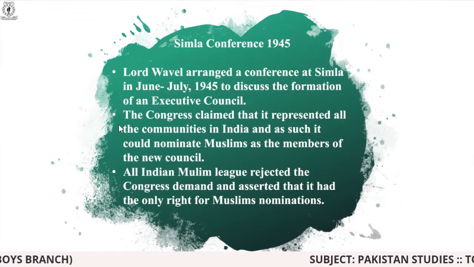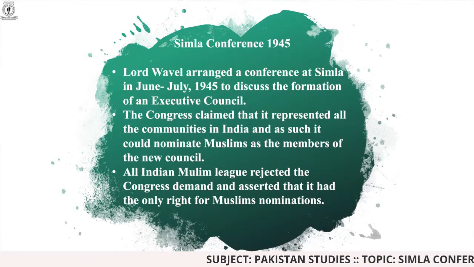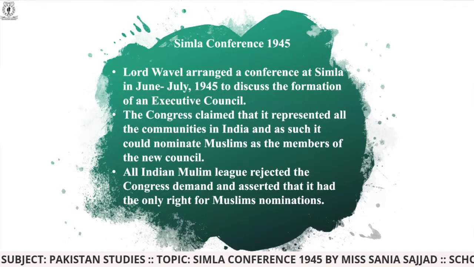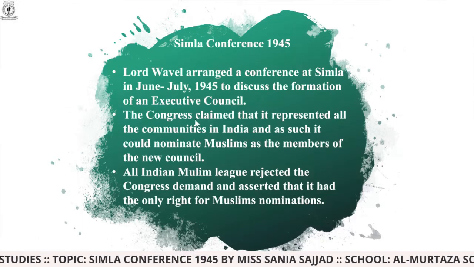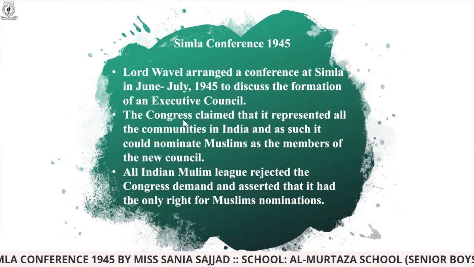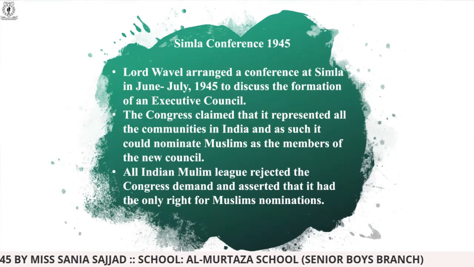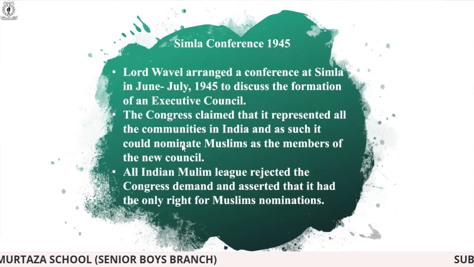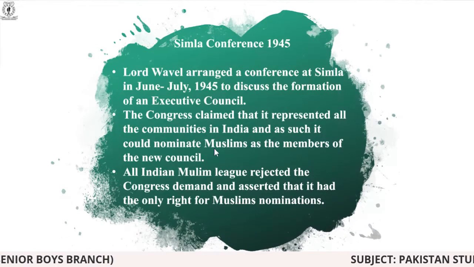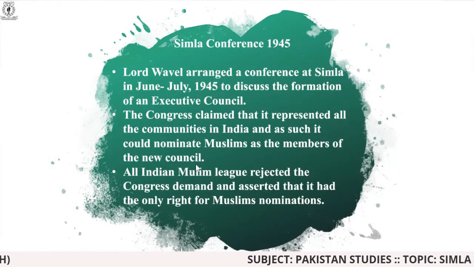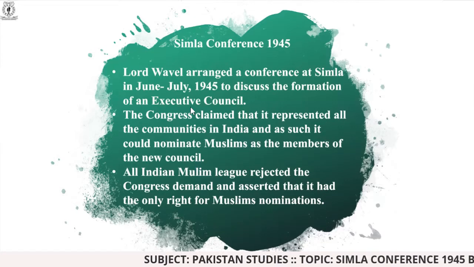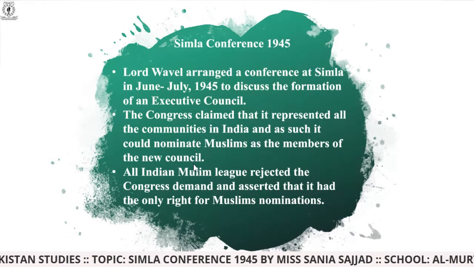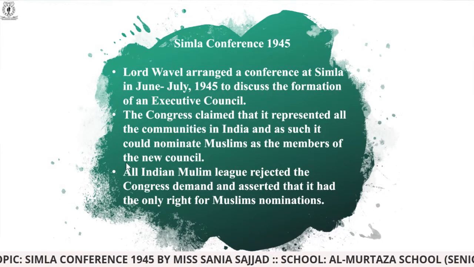The Congress claimed that it represented all the communities in India and as such it could nominate Muslims as members of the new council. Now, according to the Congress, which was the political party of Indians, they were representing all the communities of India, and they were also in favor of nominating Muslims as members of the new council. It means that if they want to join the executive body, they can definitely stand in the elections. So this was said by the Congress.